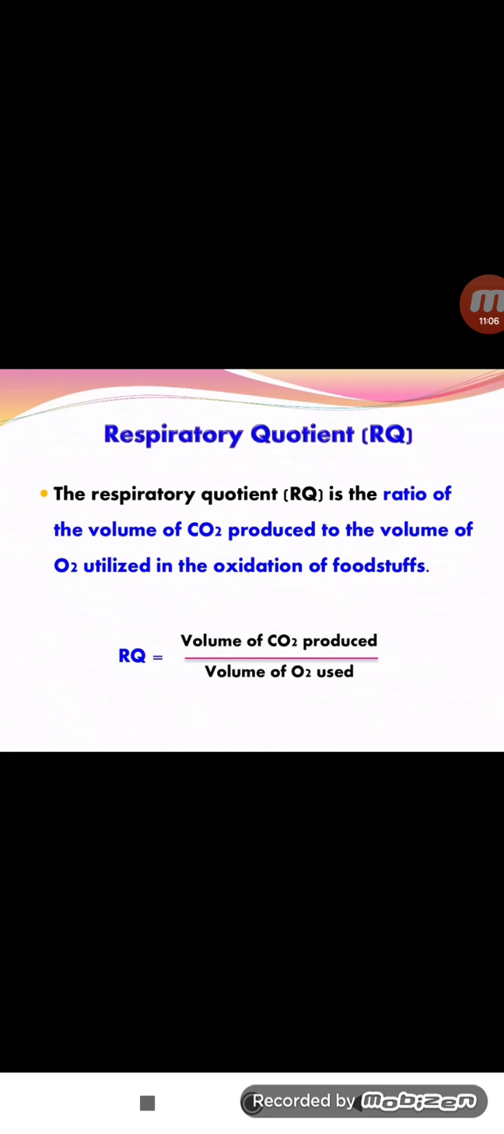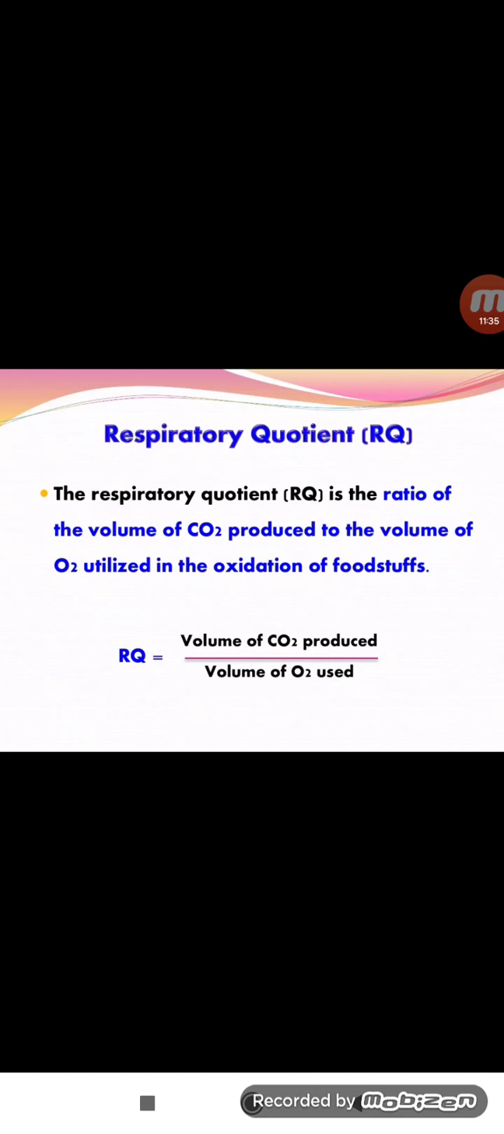RQ means respiratory quotient. So what is the respiratory quotient? The respiratory quotient is the ratio of the CO2 produced to the volume of O2 utilized in the oxidation of foodstuffs. Simply, in our body CO2 is eliminated through the respiration process, and oxygen is utilized through the respiration process. These two are involved in the respiration process.